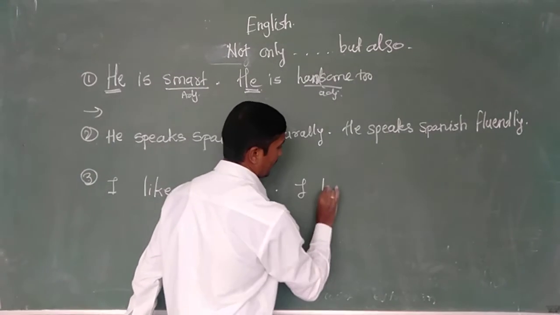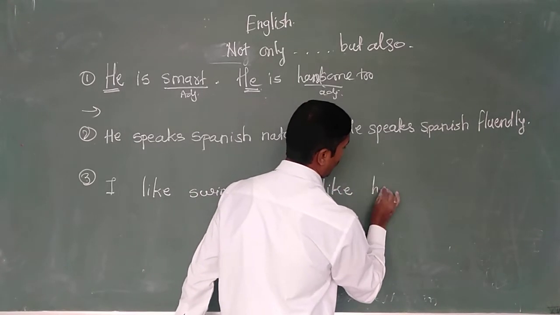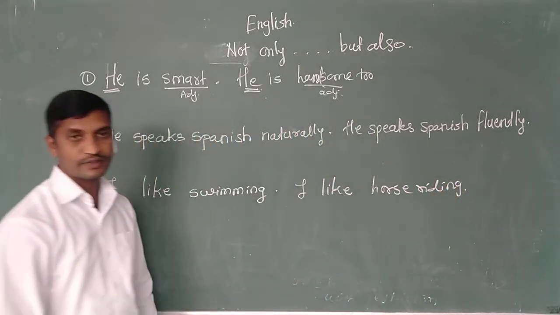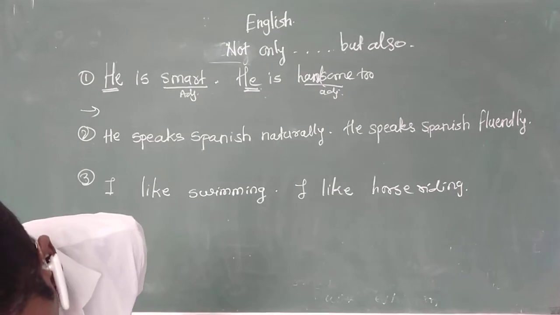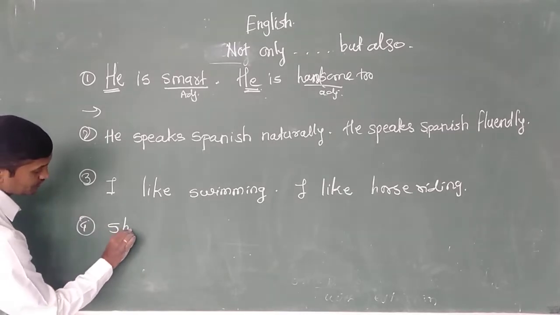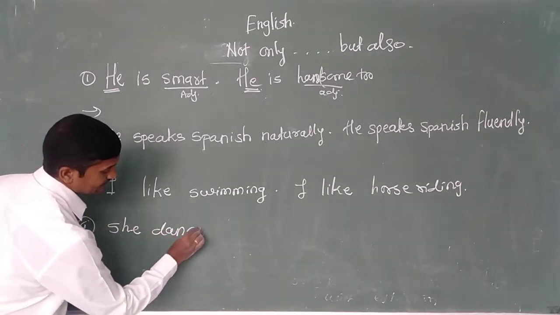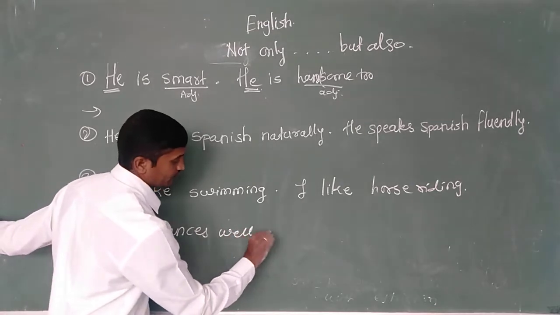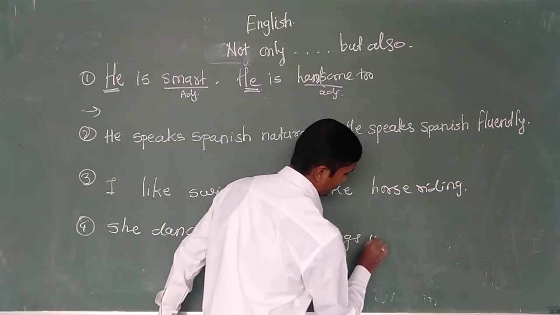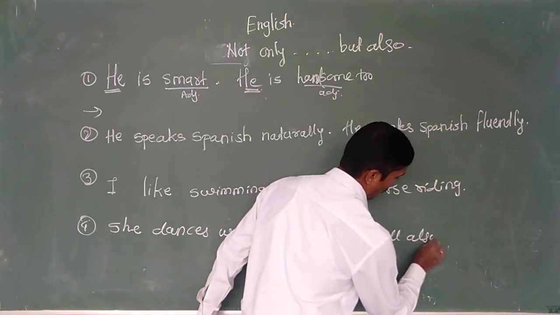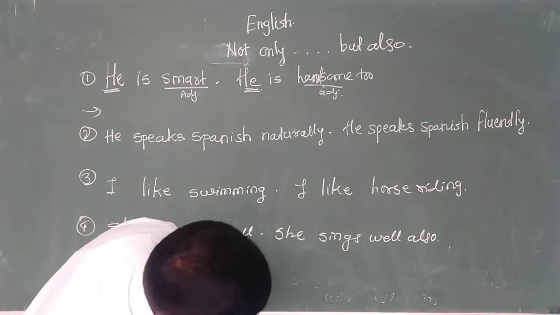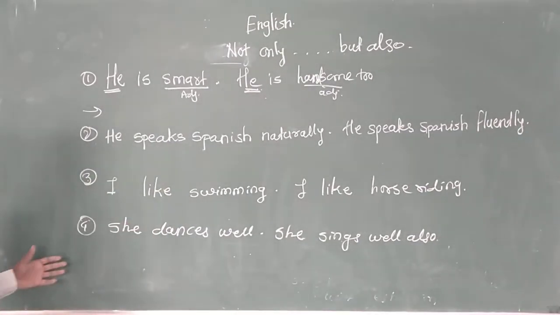Full stop. I like horse riding. Now here both are nouns. Next one we shall go with verb. She dances well. Full stop. She sings well also. Here verb is there. And last one that we shall learn later.